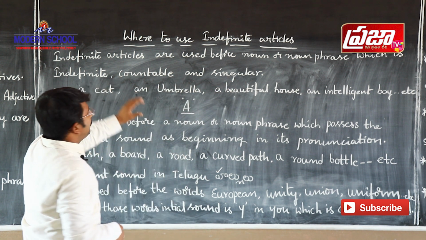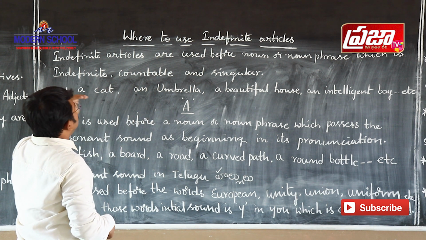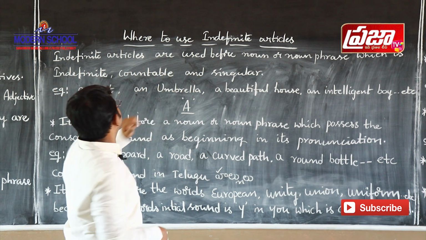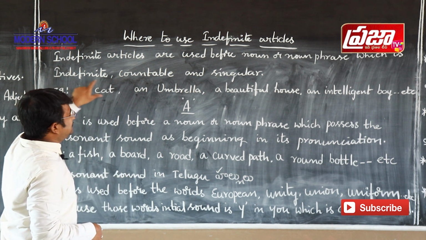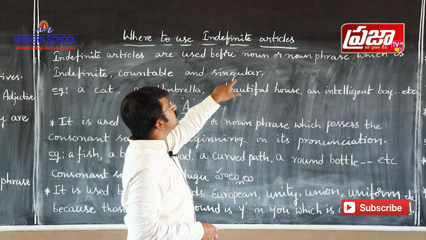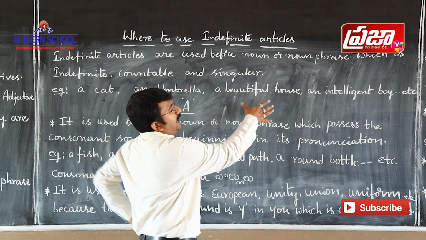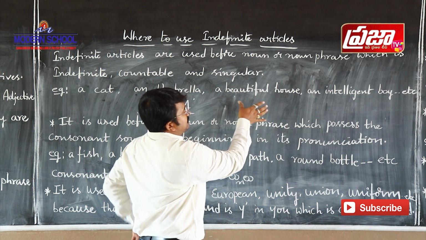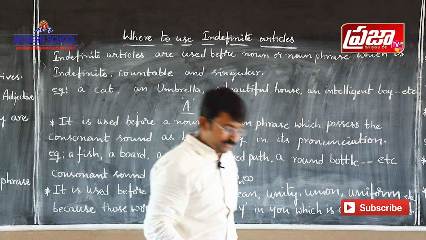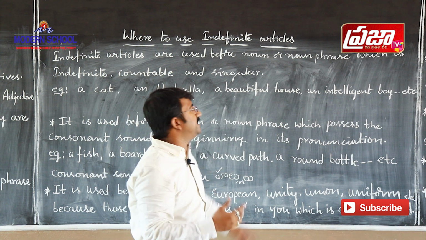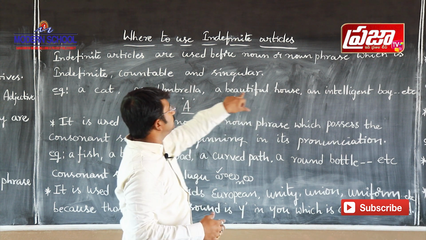So what we have to remember here is that we use the indefinite article before a noun which is indefinite, countable, and singular. Even see, I have taken a noun phrase here. Generally, a noun phrase is a combination of a noun and an adjective.